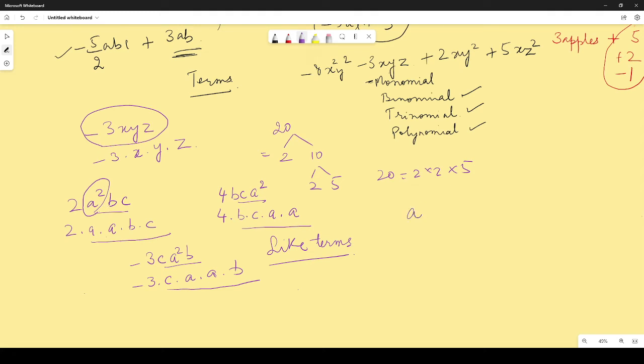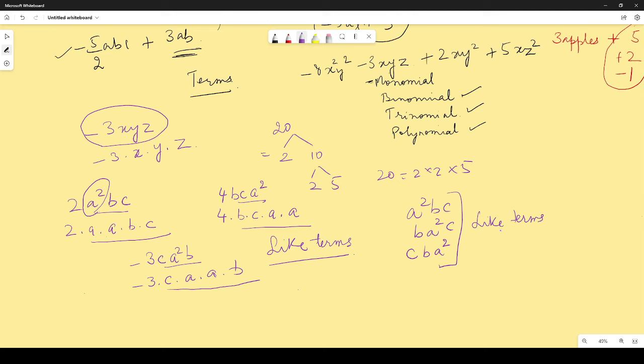What are like terms? Even though they look different: a square bc, not b square, but b a square c, c b a square. All these three, if they have the same variables, they would be termed as like terms.